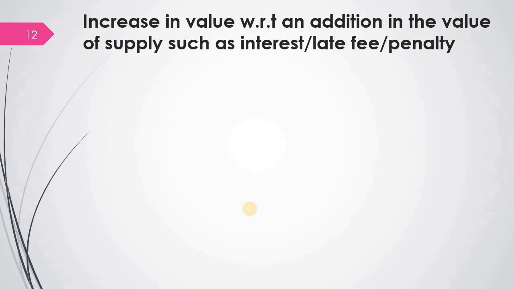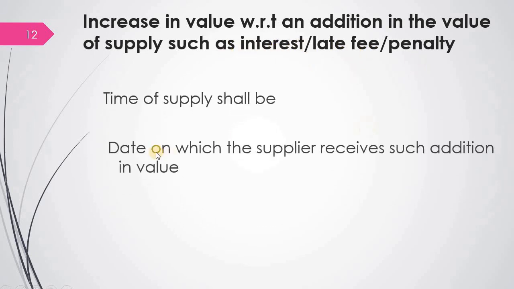Suppose there is any increase in the value with respect to an addition in the value of supply, such as interest, late fee, penalty, etc. If this is paid, then there is an addition in the value of supply. So what is the time of supply? Very simple. The time of supply shall be whenever you receive this interest, late fee or penalty. The date on which the supplier receives such addition in value will be considered as the time of supply.